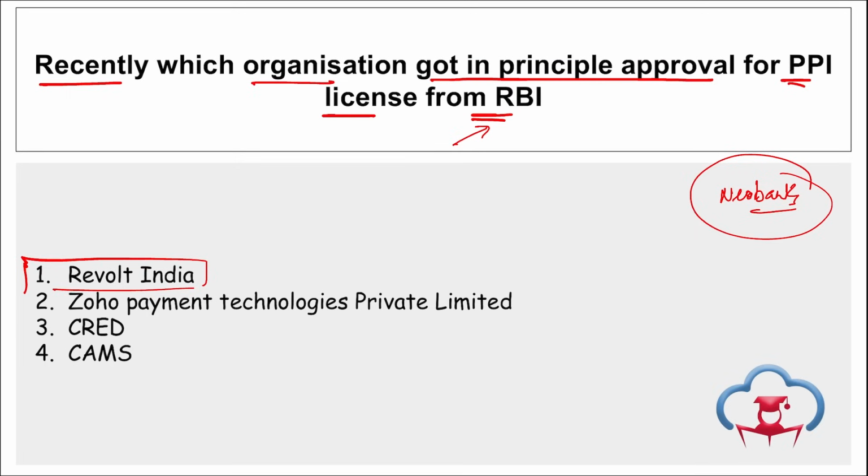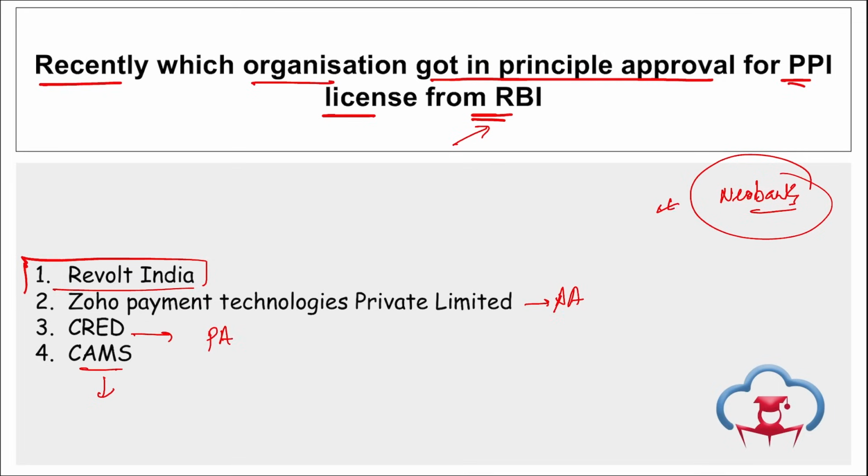Then if we talk about CRED, remember CRED recently got the in-principle approval for a payment aggregator license. CRED got the payment aggregator license approval recently, right? Then Zoho also got the payment aggregator license recently. And if we talk about CMS here, remember RBI's approval to operate them as an online payment aggregator. So all three of them recently got the payment aggregator license, right?